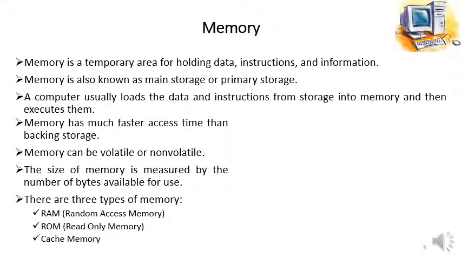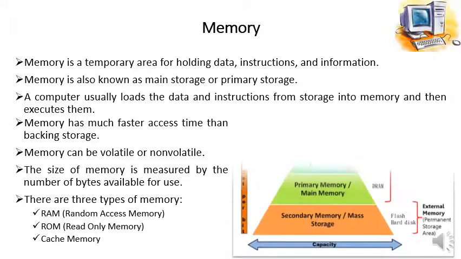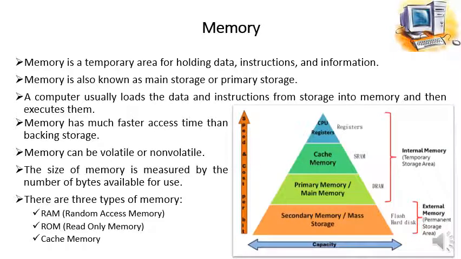There are three types of memory: RAM, random access memory; ROM, read-only memory; and cache memory. These are the three main types of memories we have in a computer. Here in this diagram we can see that different computer memories are mentioned in this pyramid, and their capacity and speed and cost is also represented in some way.